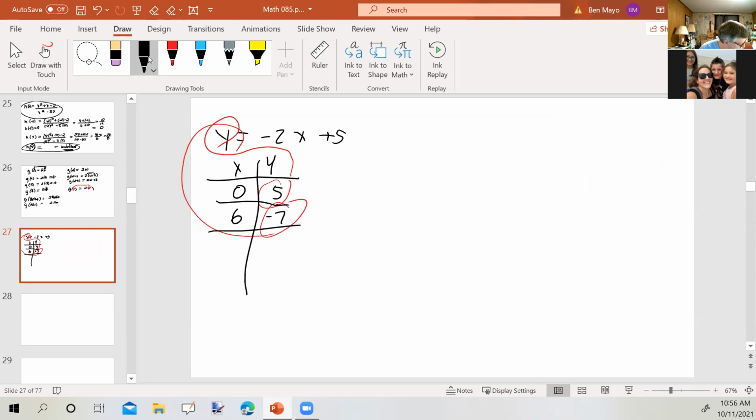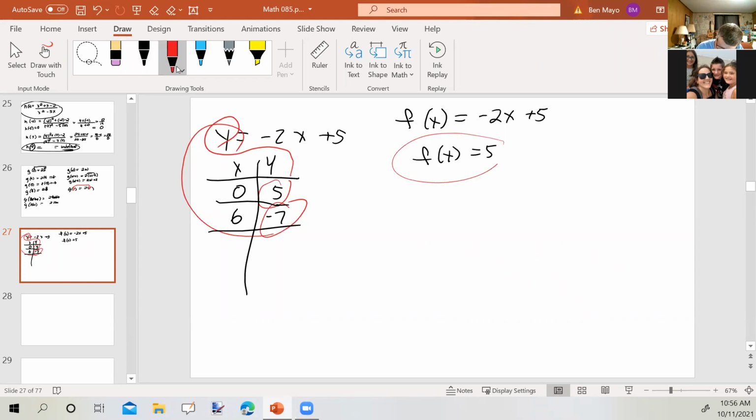Suppose we have f of x equals negative 2x plus 5. And it says, for what value of x does function f have the given value? First of all, it says f of x equals 5. So that corresponds to what we did over here.